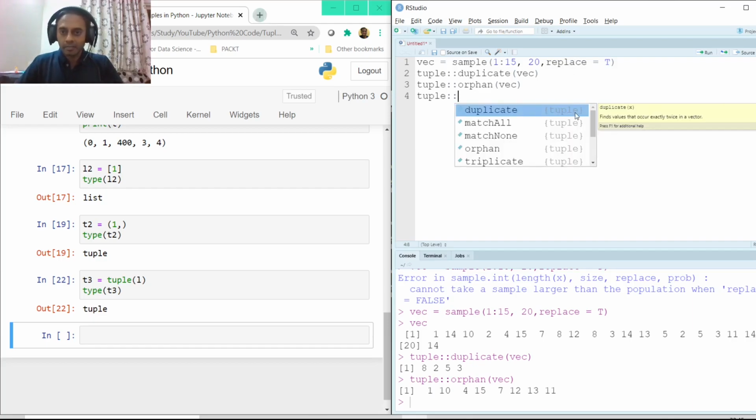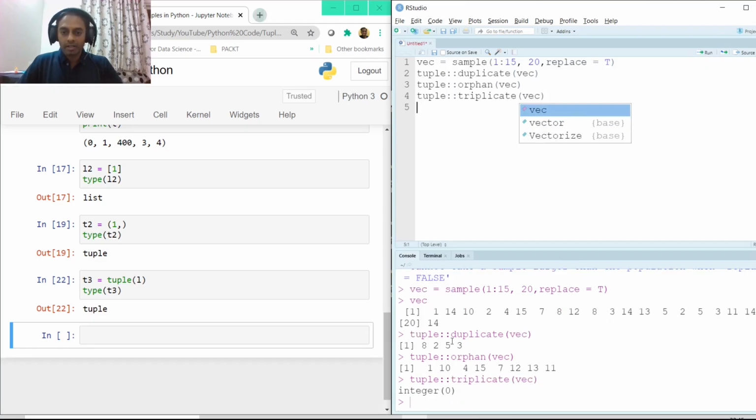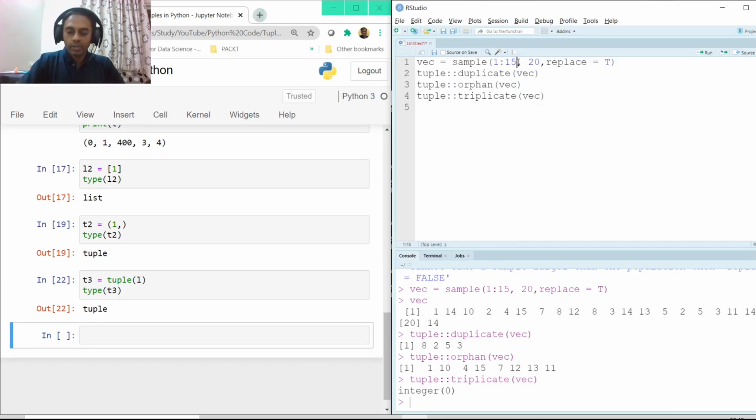Now let's go back to tuple and select triplicate. So triplicate finds values that occur exactly 3 times in a vector. Now, if I select VEC again in this, click on the run button, there is no number in this list that is getting repeated 3 times. Well, let's try to change this just a bit.